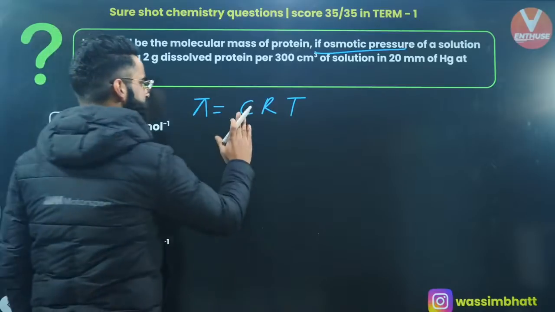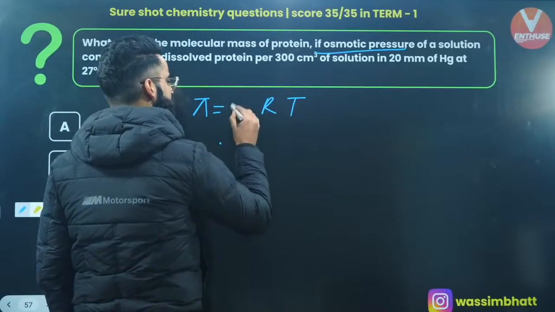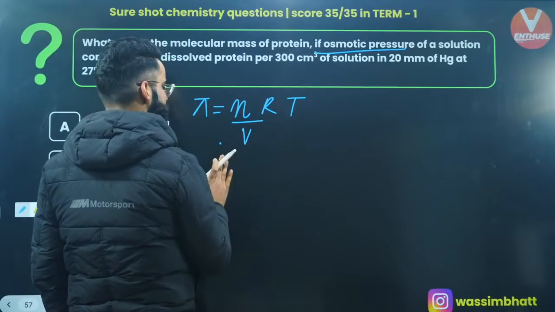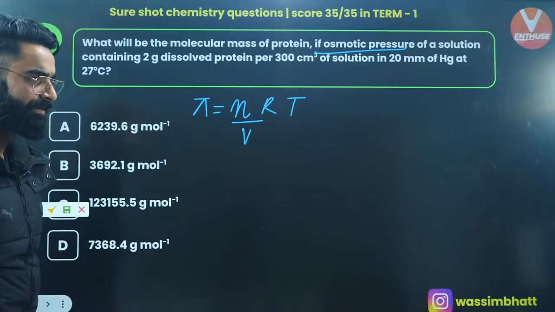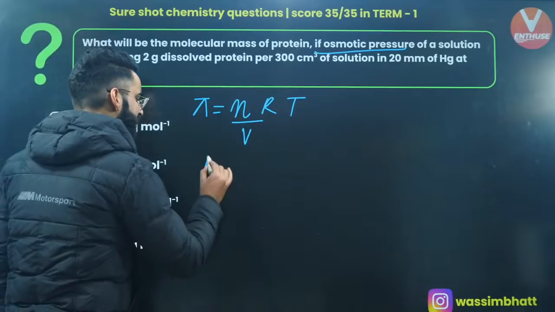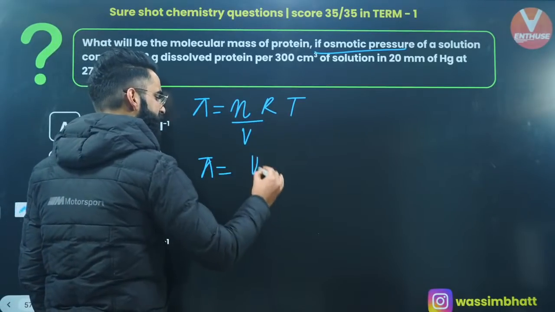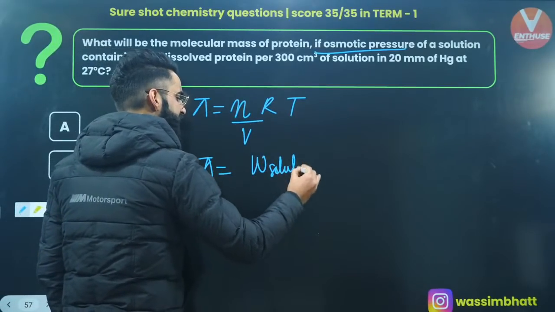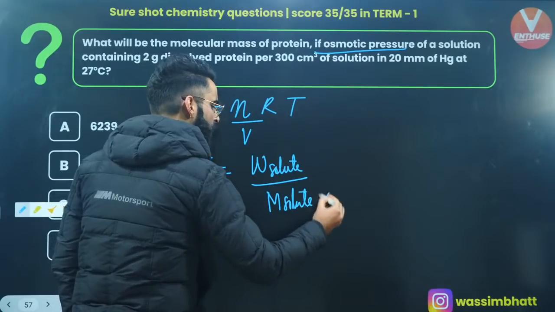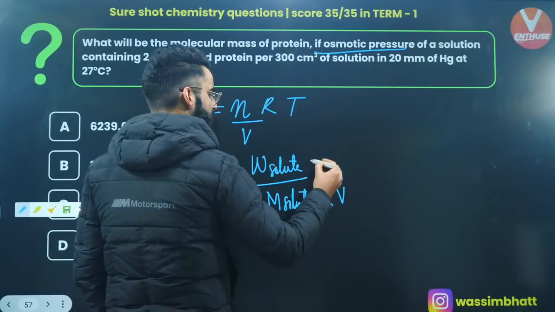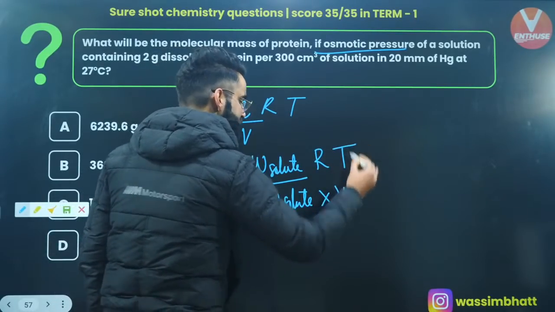What is C? C is the concentration, the number of moles of solute divided by the volume of solution. All the parameters are given, yes? So I can write pi is equal to the number of moles of solute, which is the mass of solute divided by the molar mass of solute, and in the denominator we have the volume. In the numerator we have R as well as T, correct?